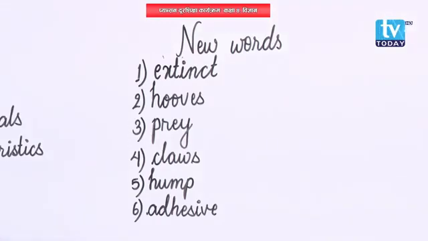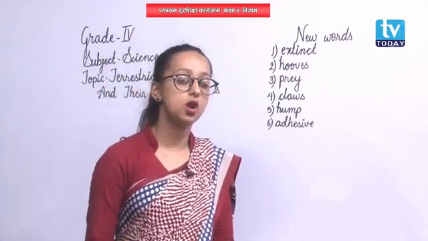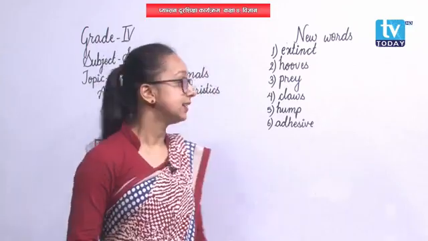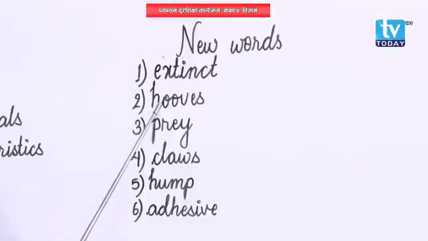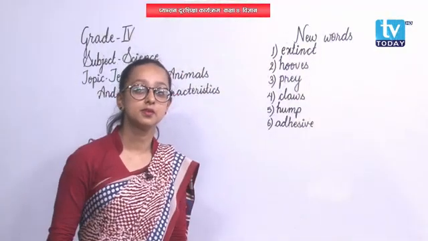Now they are not there, they have already disappeared. Number 2, hooves. If you have noticed the foot of cows and buffaloes, we can see the hard part on their foot. That hard part on the foot of animals is called hooves.